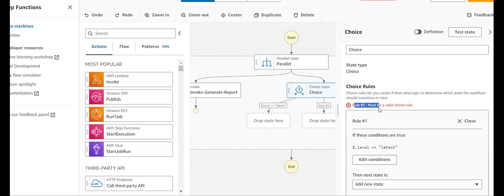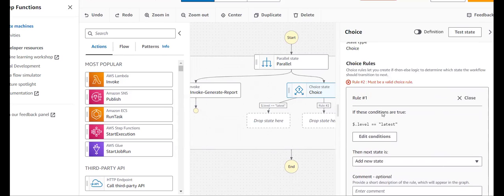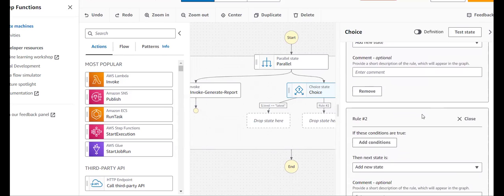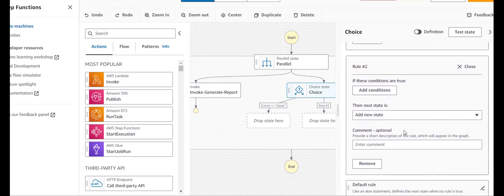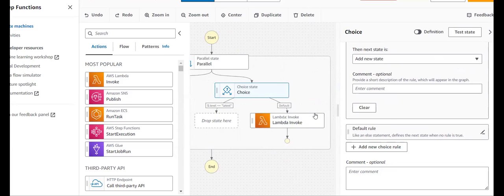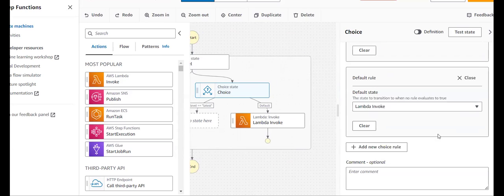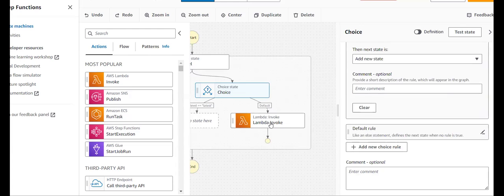You can see I'm getting an error, that is rule 2 must be a valid choice. I only expect one rule, right? Why do I need a rule 2? I have rule 1, that's it. And you can see rule 2 is visible. I'm just removing this so that it was removed. So by default, I would like to move to this Lambda function. You can see that is also automatically configured here, right? Yes. So now I'm just closing this.